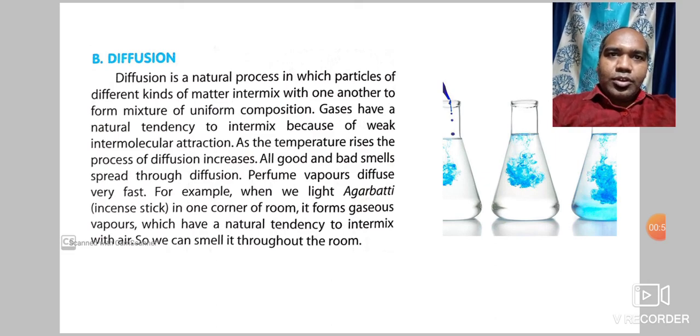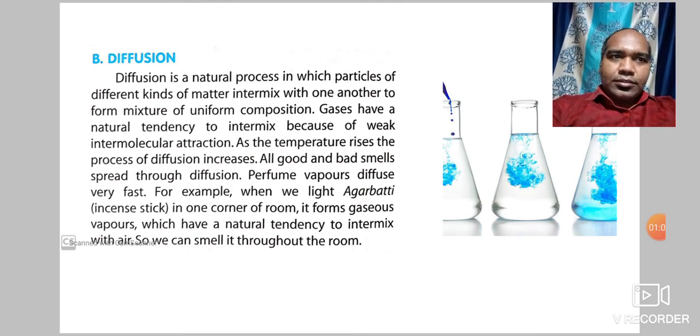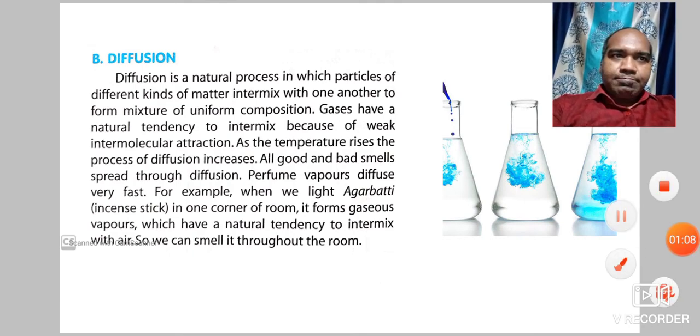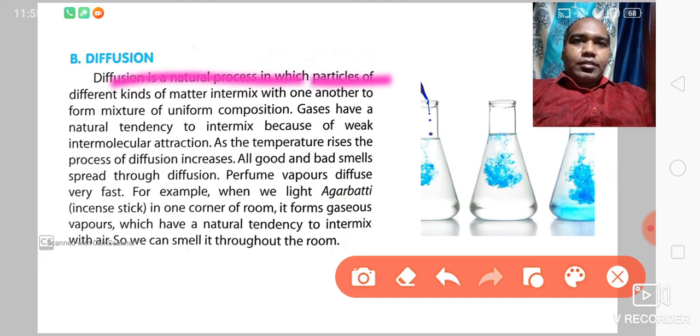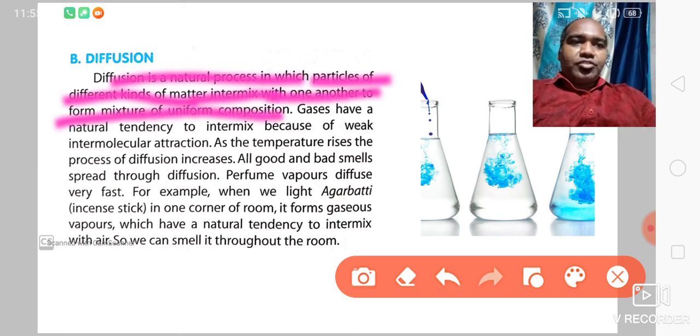So this is your diffusion. Diffusion is a natural process in which particles of different kinds of matter intermix with one another to form a mixture of uniform composition.